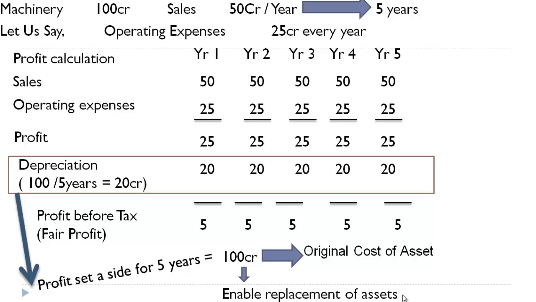So understand, by accounting for depreciation, you are finding the fair profit, number one. Number two, you are restricting the owners from taking away all the profits, because some profits should be available for replacement of asset. So by providing depreciation, we have enabled replacement of assets.